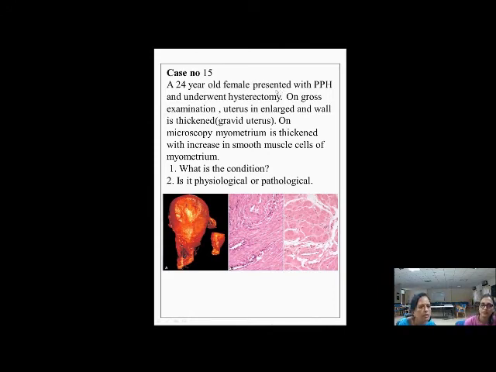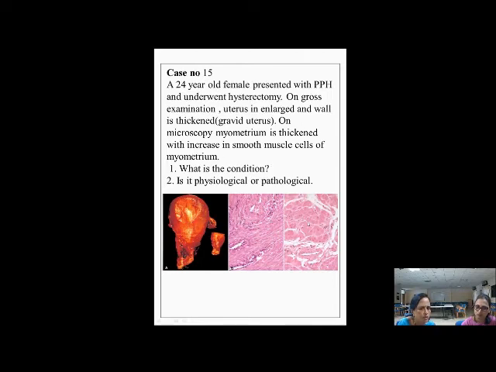On gross examination, the uterus is enlarged because it is just after delivery, postpartum. So we do not see the fetus inside. Following delivery, involution of the uterus, for the uterus to go back to its original size, takes a minimum of 6 weeks. So this is still under the influence of hormones, and the size is increased. And Dr. Vidya has very nicely mentioned the microscopic examination.